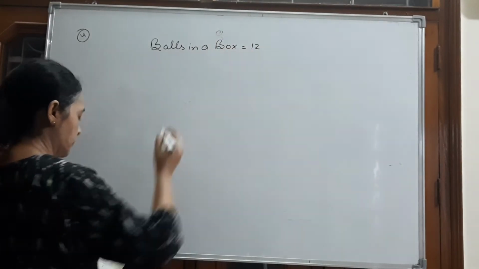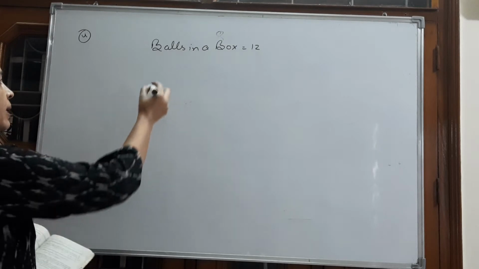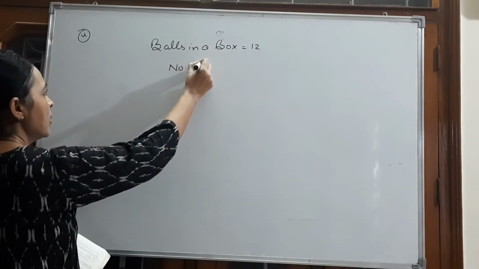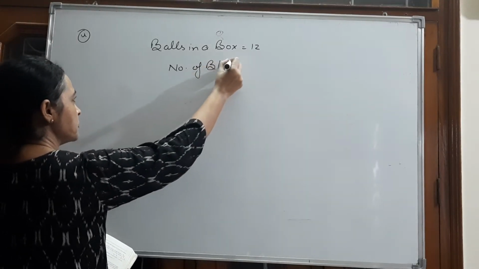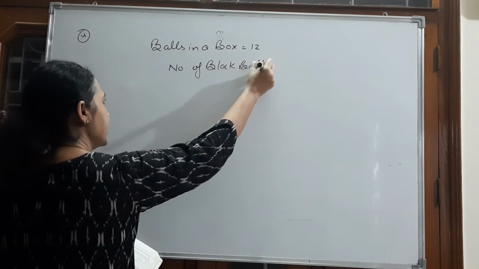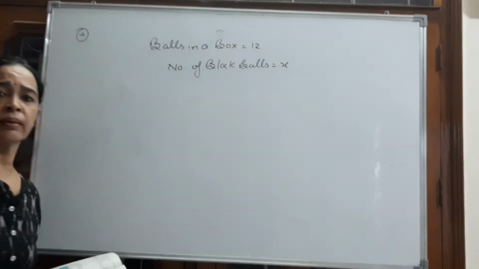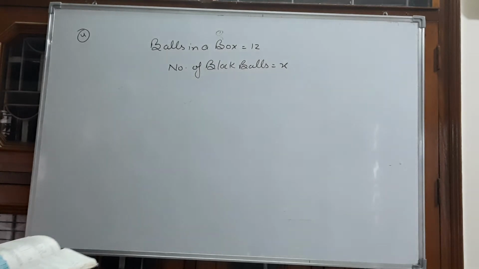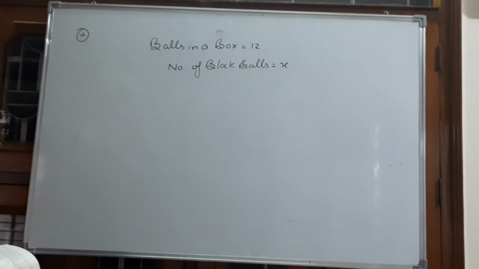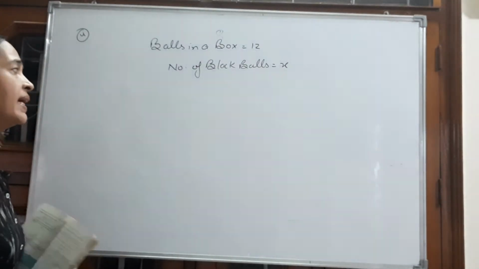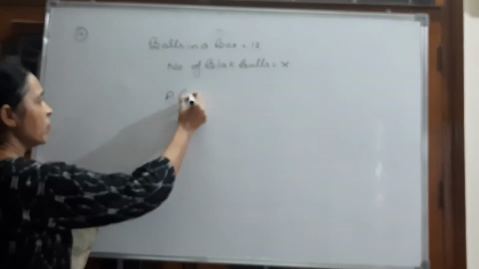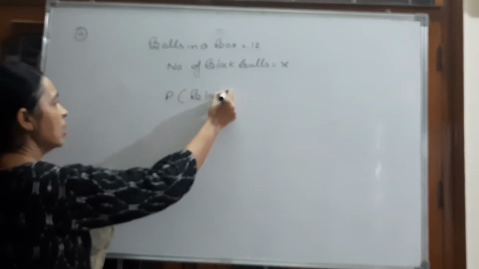Out of this, black balls are x. There are x balls in the box which are of black color. If one ball is drawn at random, what is the probability that it is a black ball? What is the probability of black ball?